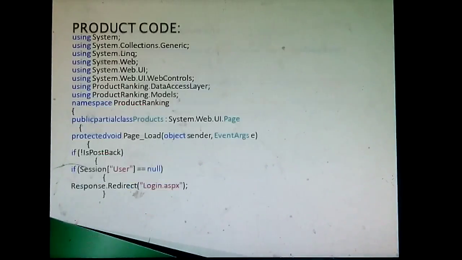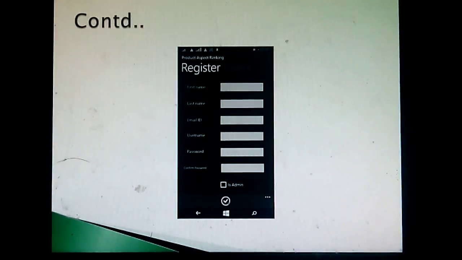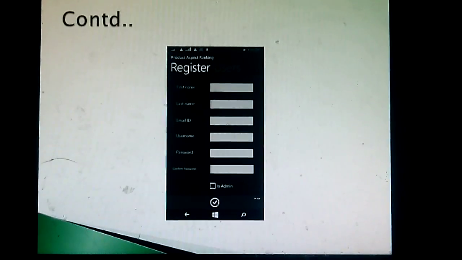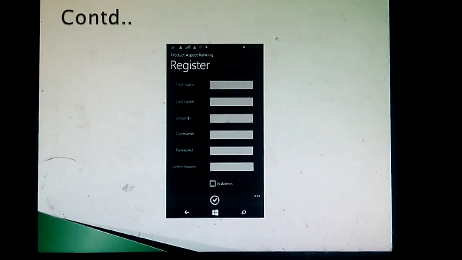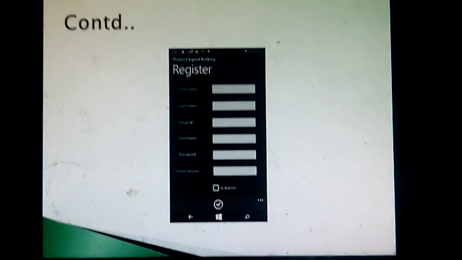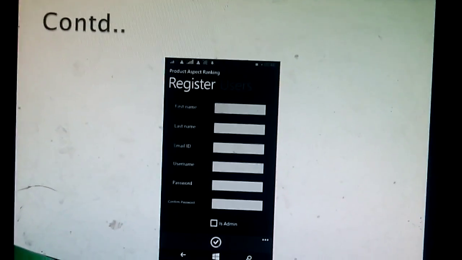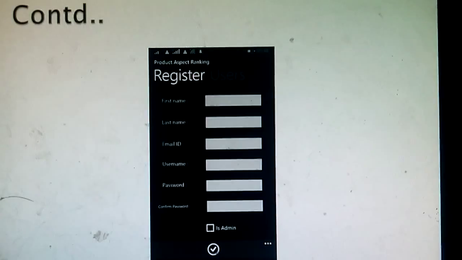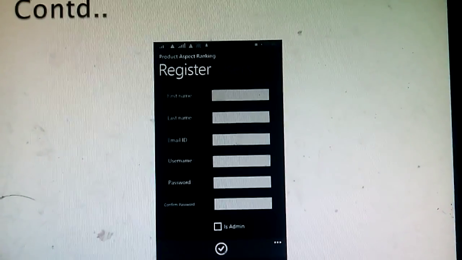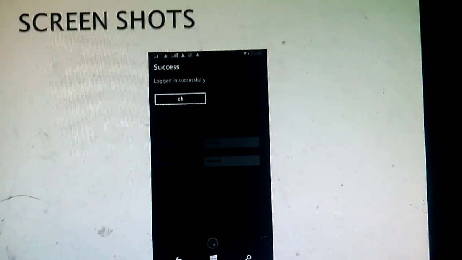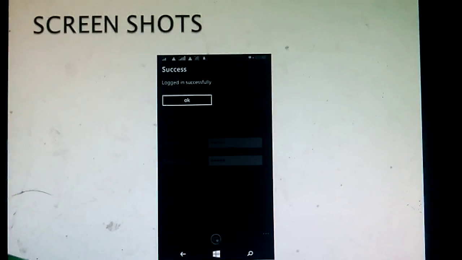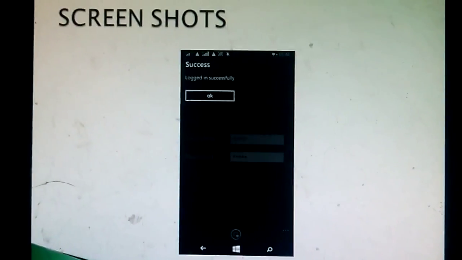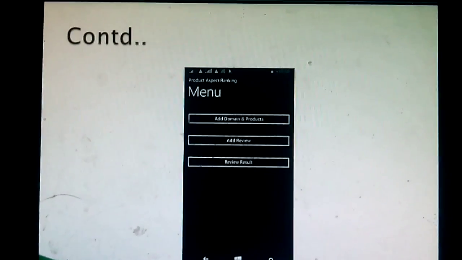These are the codings. These are our output screenshots. First is the register page. If we are a new user, we have to register with our first name, last name, email id, username, and password. Then if we register, we can log in directly using our username and password.